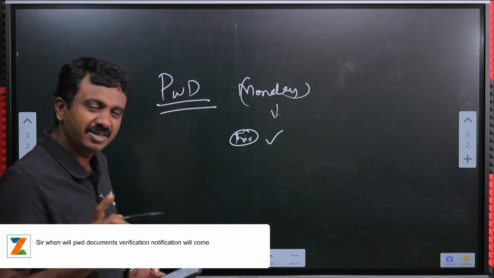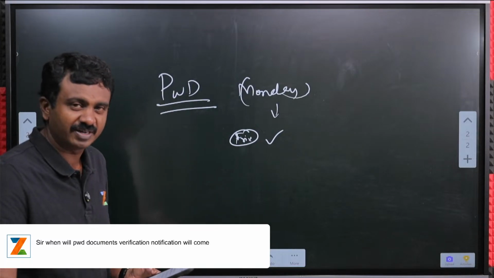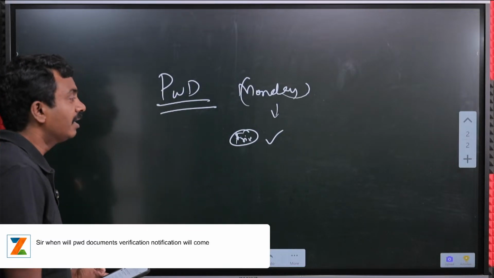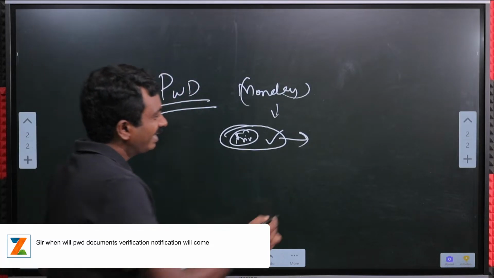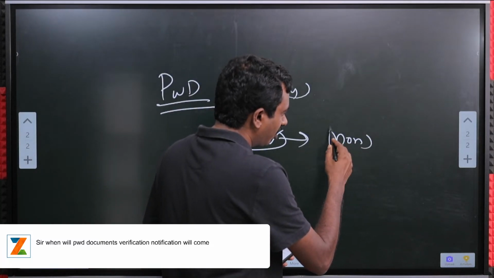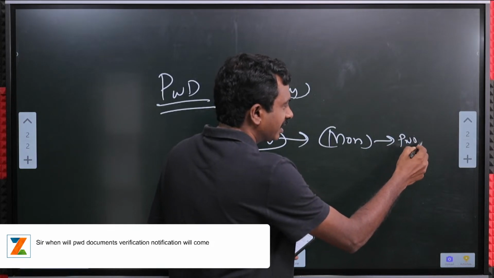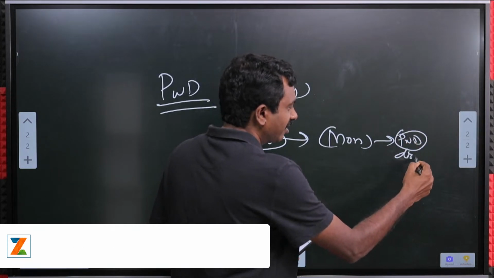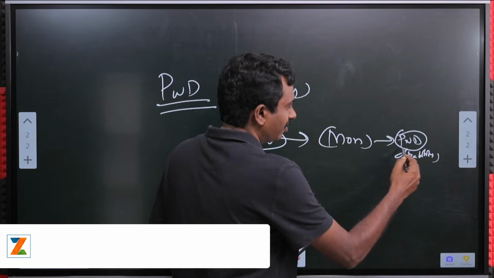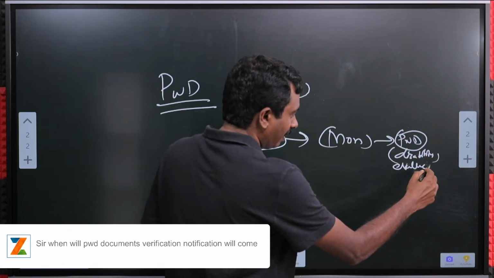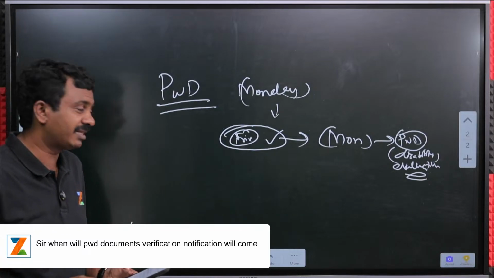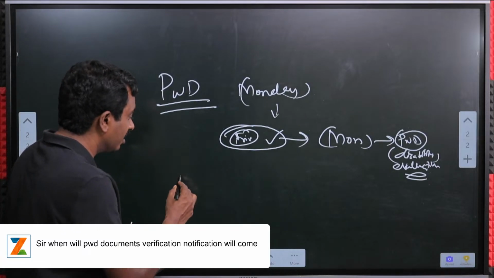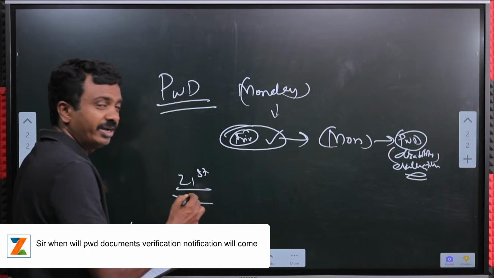But the problem is, even if they notify it, I'm not sure if it has come up after noon, I haven't checked that. But even if they start it on Friday, Monday only you might be able to go to the PWD Disability Center for the evaluation. Now the problem here is, some candidates or parents might think that 21st registration is starting, so isn't it a difficulty? No difficulty at all.